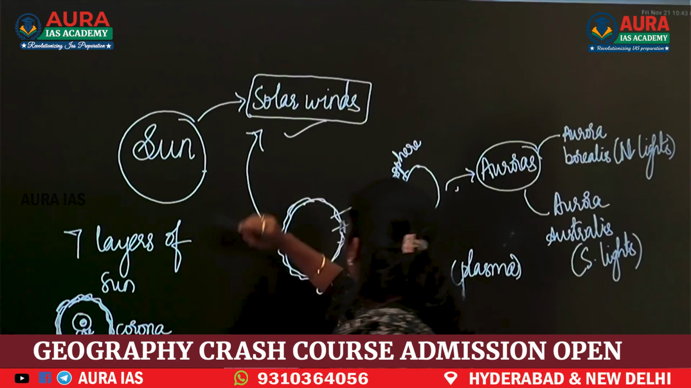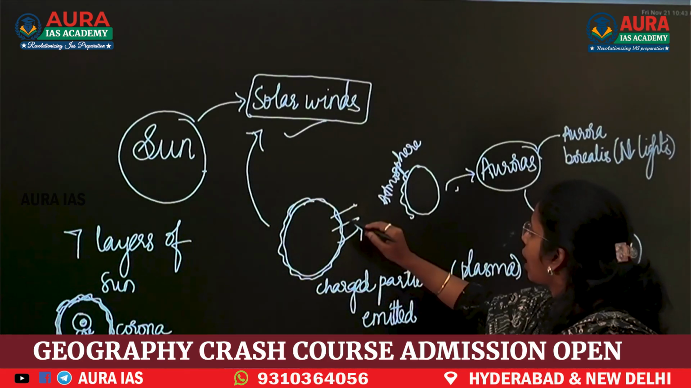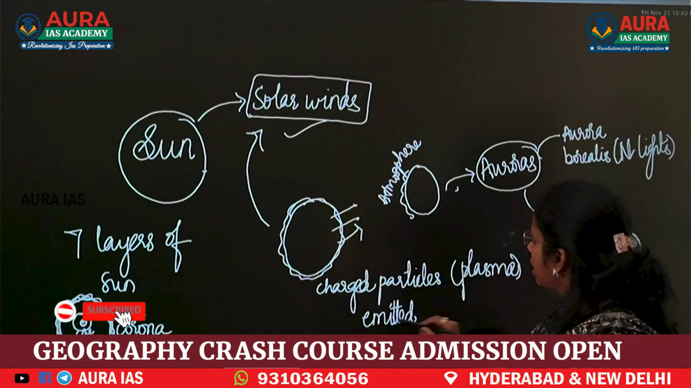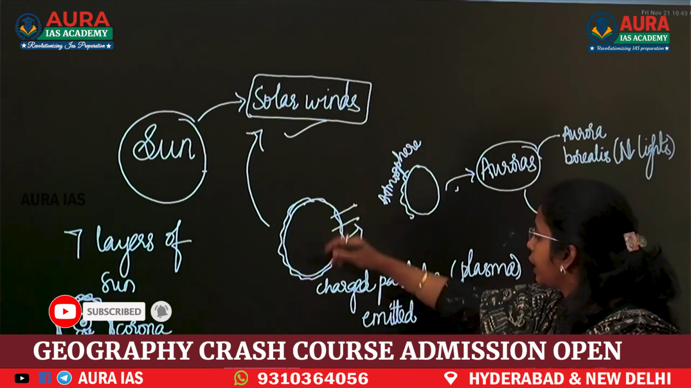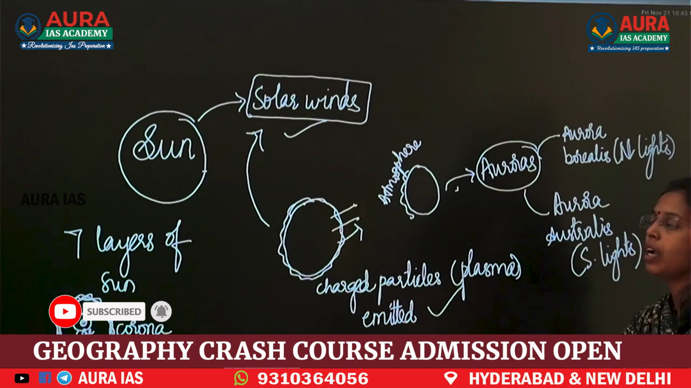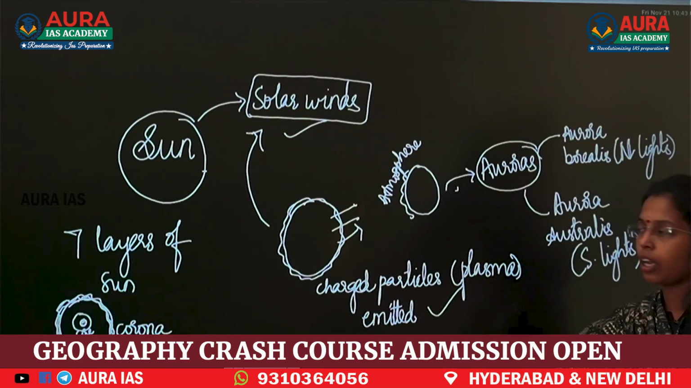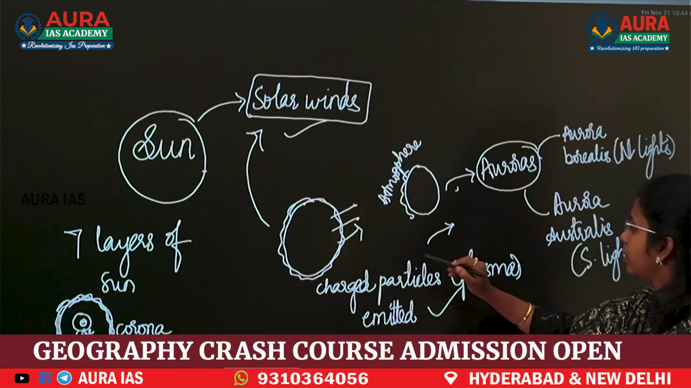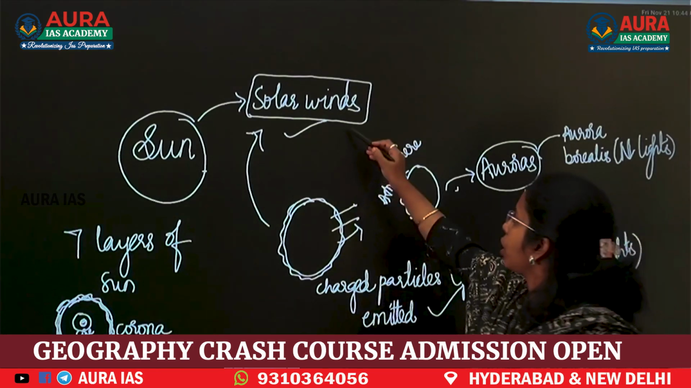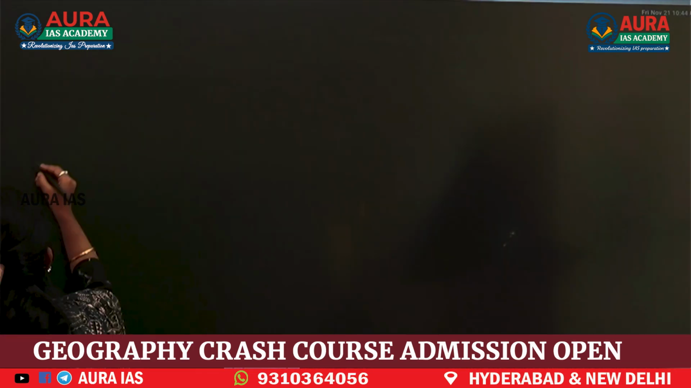Now, what are solar winds? Charged particles. Now, continuous emission of charged particles. A stream of charged particles emitted from the sun's corona into the atmosphere, into space. Those are known as solar winds.